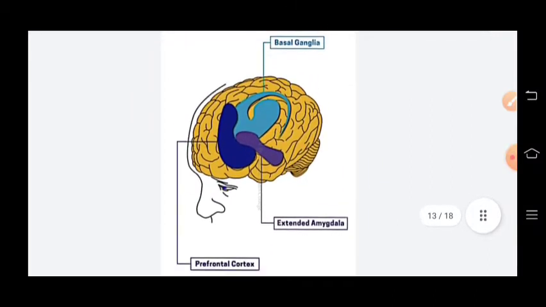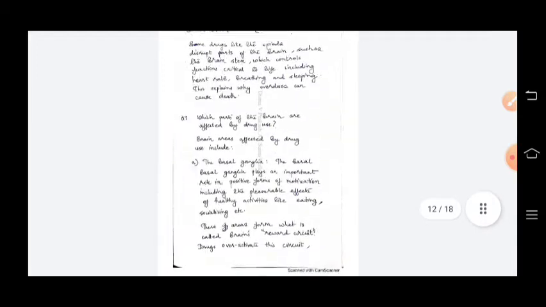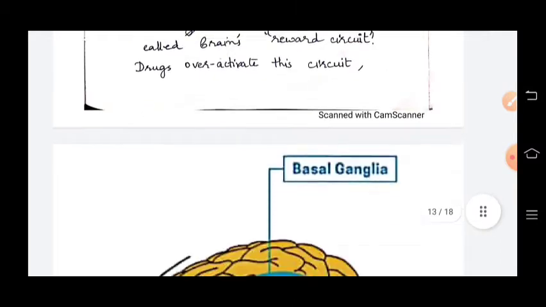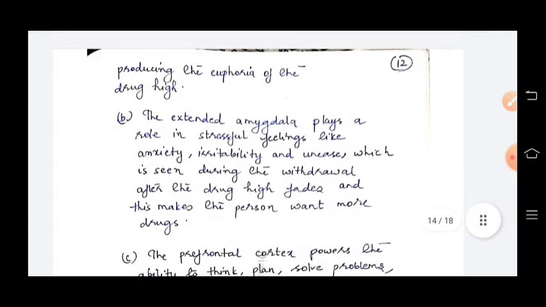Okay, so have a look at this picture. These are three main areas that are affected by drug use, among others: basal ganglia, extended amygdala, and prefrontal cortex. And what does it do to a human being? The basal ganglia plays an important role in positive forms of motivation, including the pleasurable effects of healthy activities like eating, socializing, etc. These areas form what is called the brain's reward circuit. Drugs overactivate the circuit, producing the euphoria of drug high.